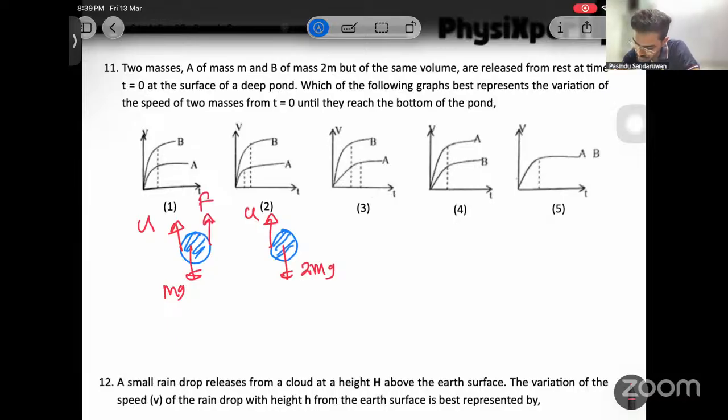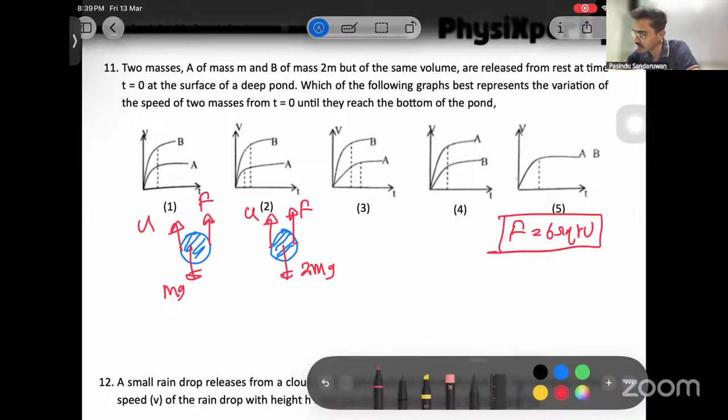Their radii should be equal. Then F is also equal because F is given by 6 pi eta rV. If volumes are equal, radii are equal. If radii are equal, F are also equal. Right, now, if I check their initial acceleration, see what happens.